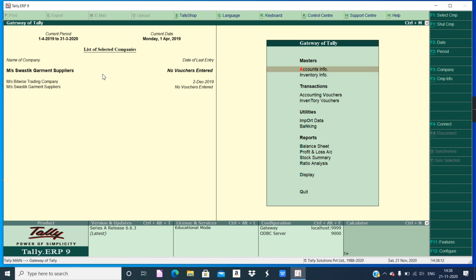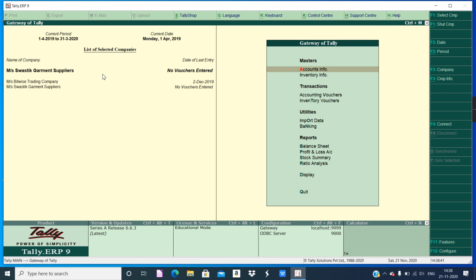So for sales, since it is in Maharashtra, both types of GST, that is state GST as well as central GST, will be applicable. All the three varieties of GST will be covered in this question. For the purchase activity, IGST; for the sales activity, CGST and SGST. So accordingly, now once the company has been created, you have to create the ledgers.